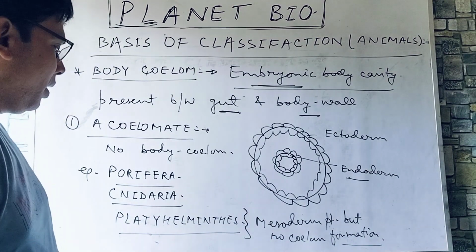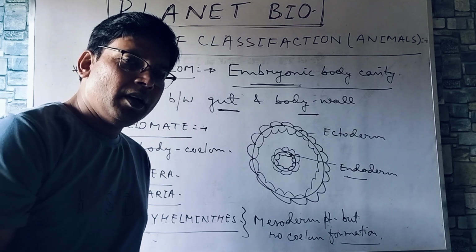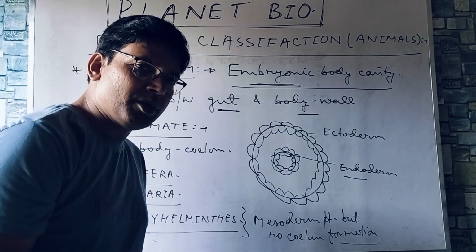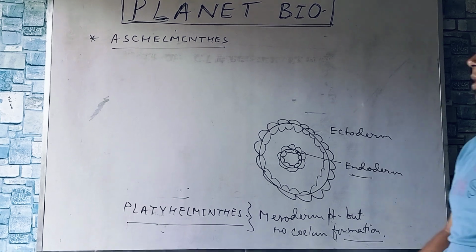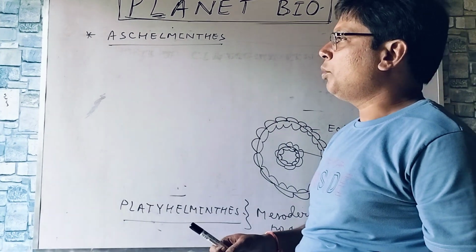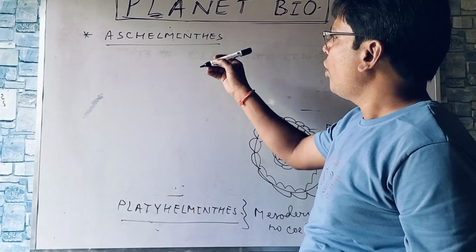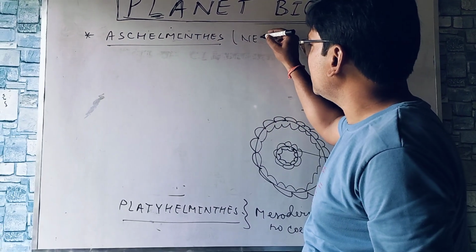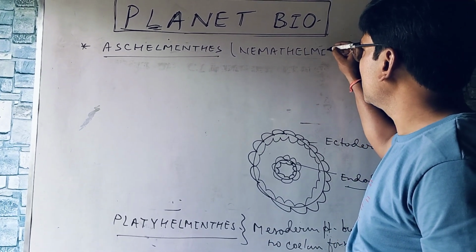Okay. Now, next point is with aschelminthes or nemathelminthes, that is roundworms. Now, my dear students, we throw light upon aschelminthes, also called nemathelminthes. That means roundworms.